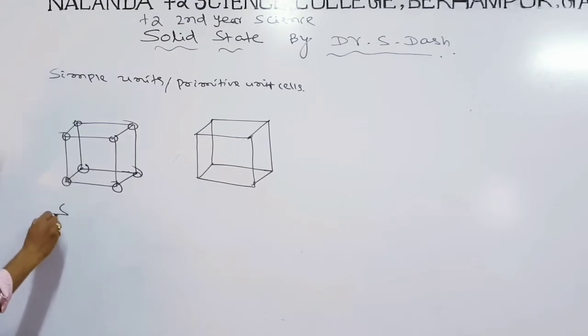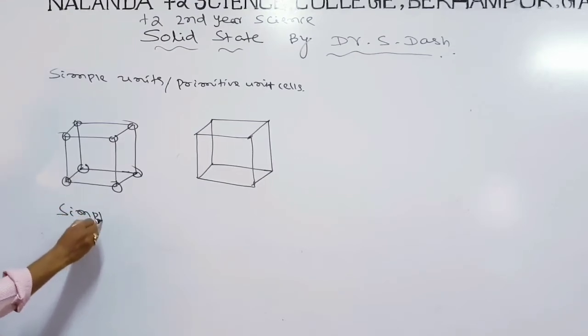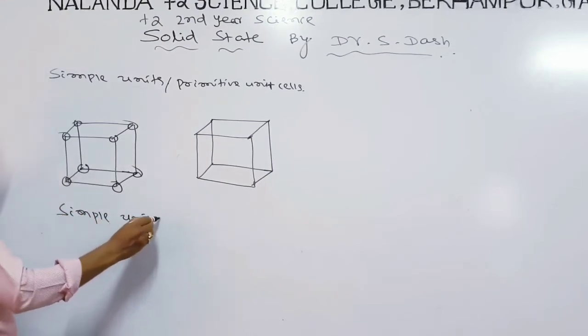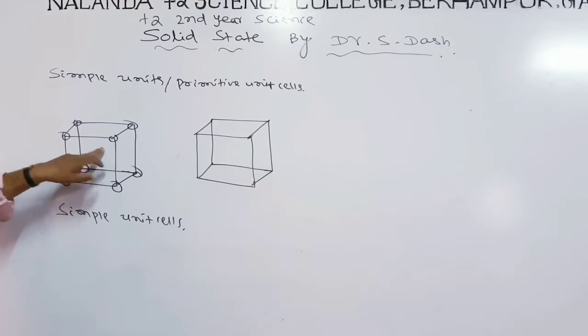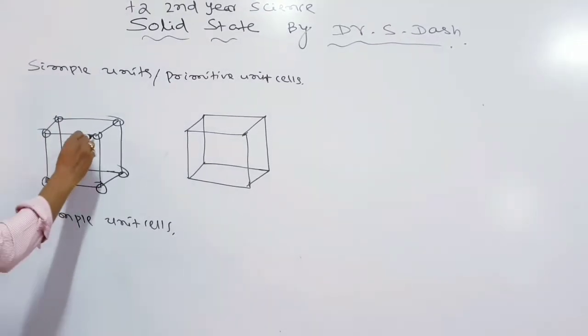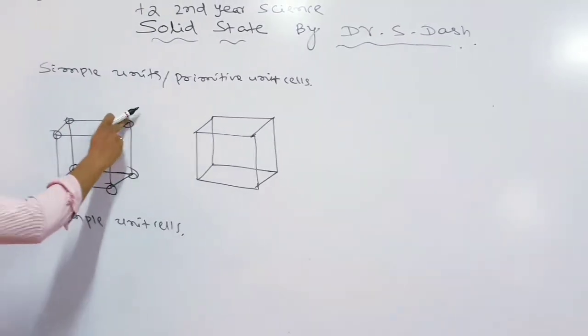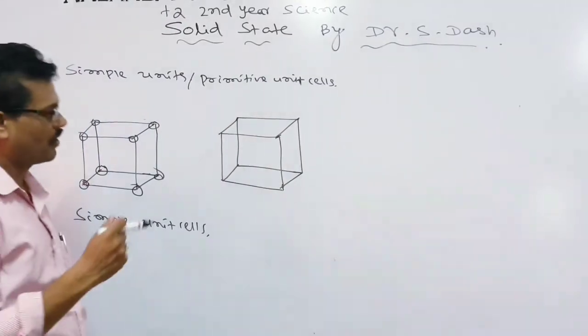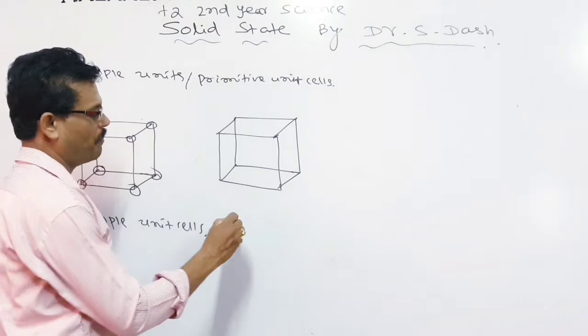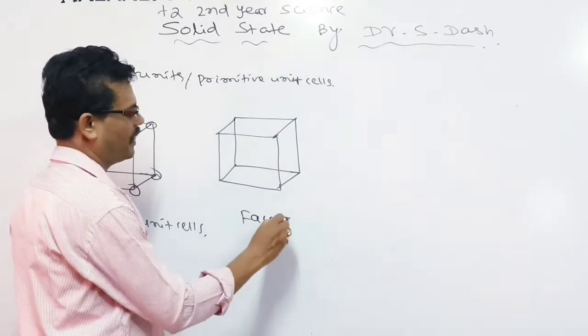Let us look here. This is a simple unit cell. In the simple unit cell, you can see the atoms are present at each corner. There are 8 corners of the cube, and in each corner there is one atom present in the simple unit cell.